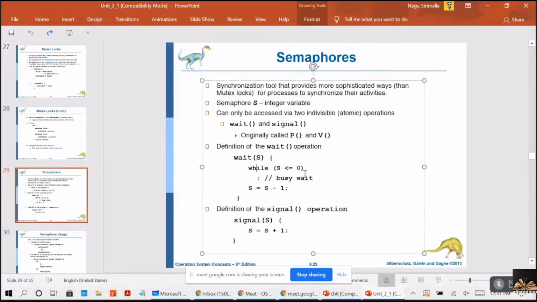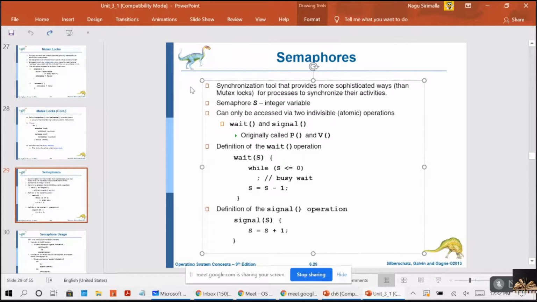It can be allowed to enter into the critical section. When it enters the critical section, it will make S equal to S minus 1. Now it makes S equal to 0, because the one printer that is available, that process is going to use it. So it makes the available number of printers 0.